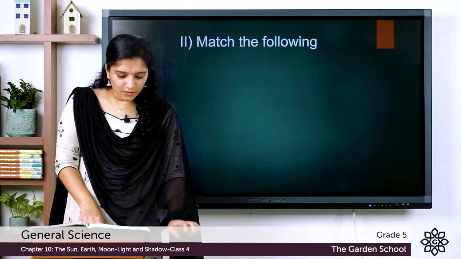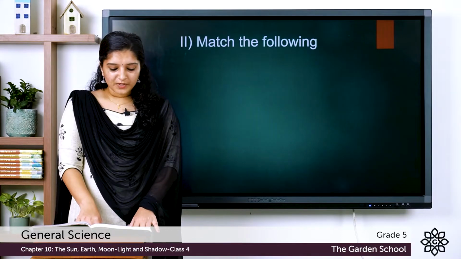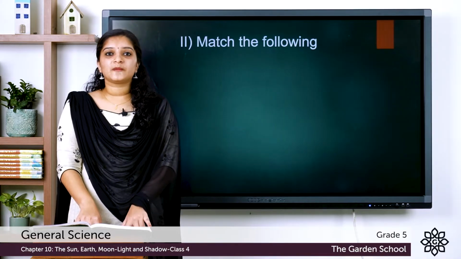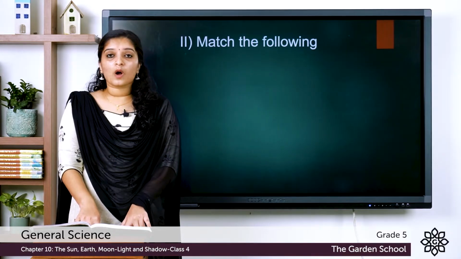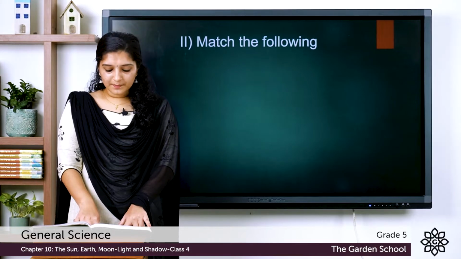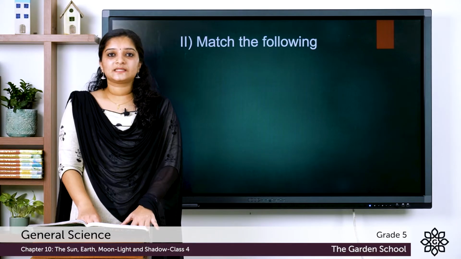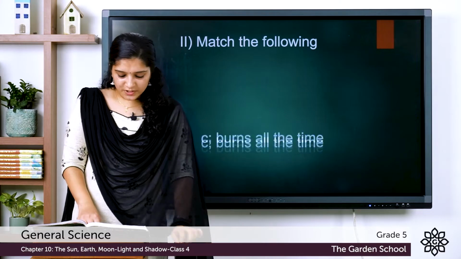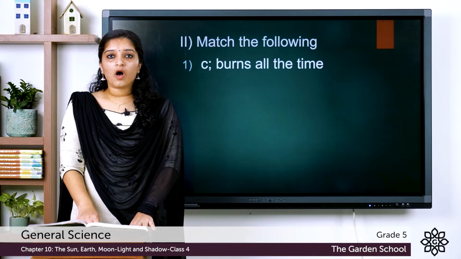Now let's get into the next set of questions, that is match the following. The options on one side are the sun, the moon, transparent objects, total solar eclipse and solar eclipse. The options in the B section are do not form shadows, the sun gets completely blocked by the moon, burns all the time, occurs on a new moon day and does not have its own light. Let's do the first question, that is the sun. The right matching answer is option C, that is burns all the time. The sun burns all the time.